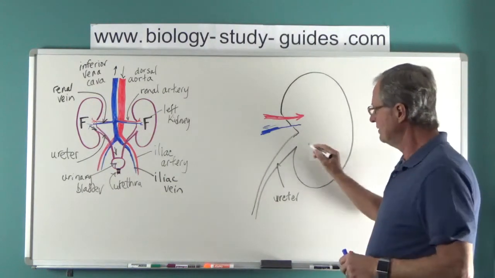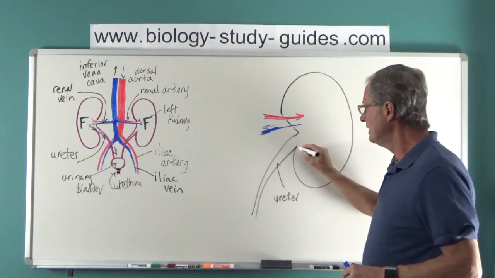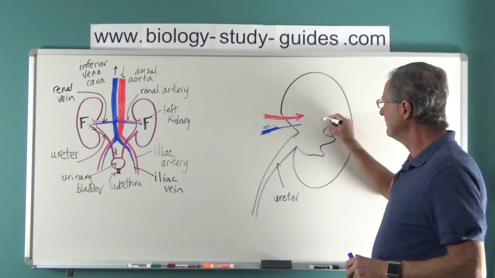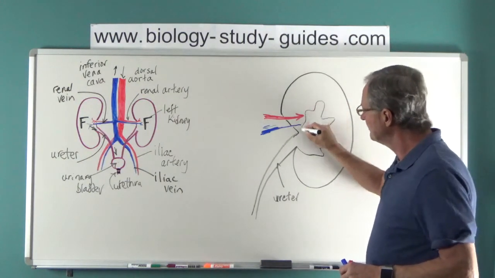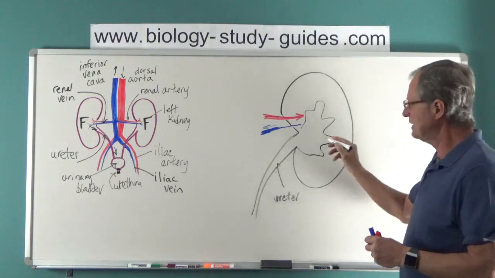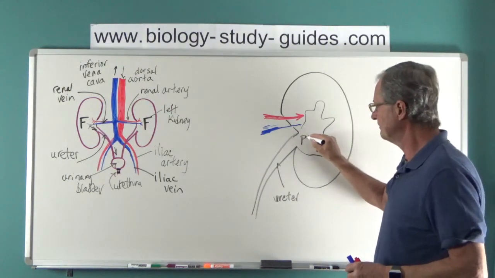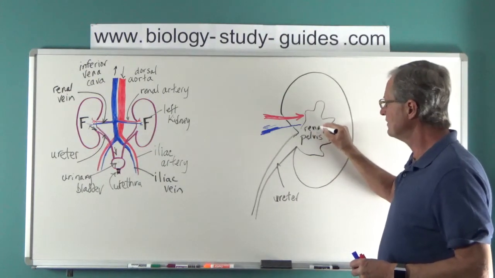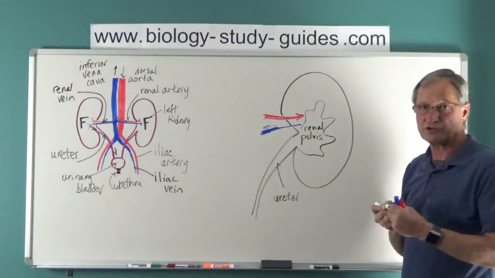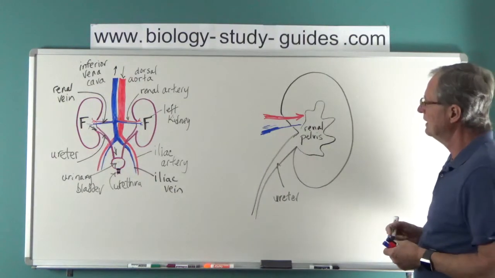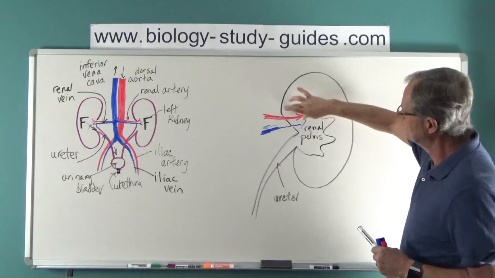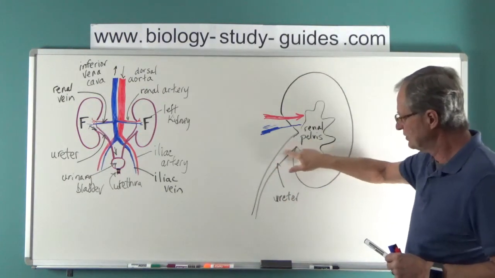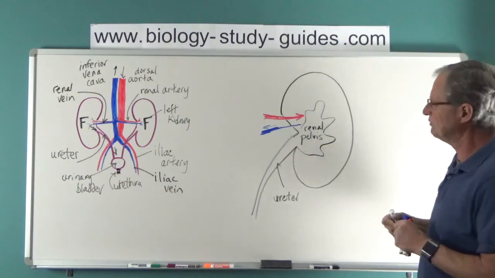This ureter, although this is a hollow space now, remember, this leads to a space which is inside the kidney here. And I'll draw it like that. This space here is called the renal pelvis. Obviously, renal is a term that refers to kidneys. And this then is the tissue of the kidney. This is a hollow space, the renal pelvis.